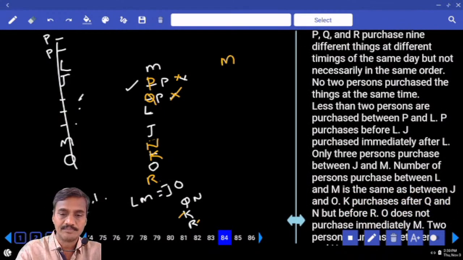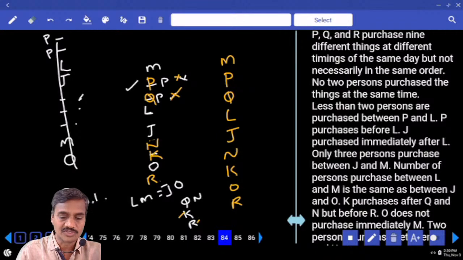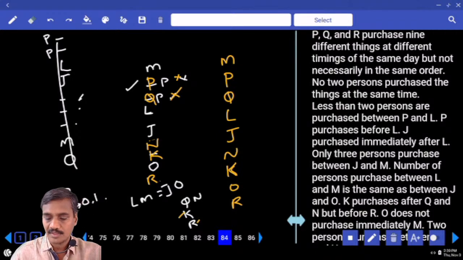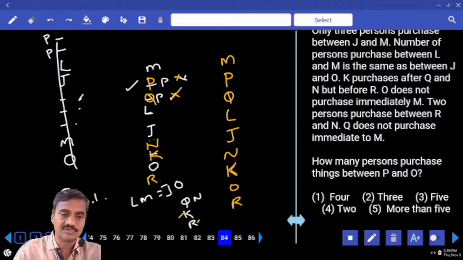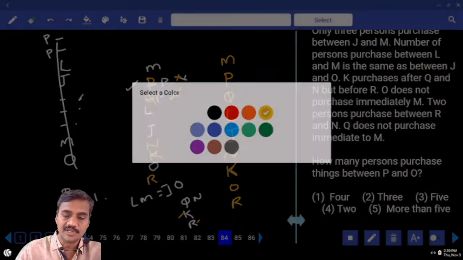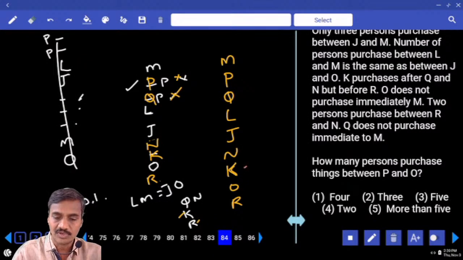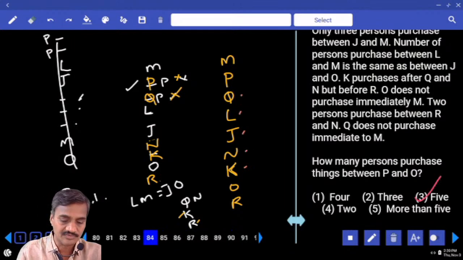M, P, Q, L, J, N, K, O, R. There are 9 persons. Then coming to question number 84. How many persons purchase things between P and O? In between P and O, tell me how many persons are there? 1, 2, 3, 4, 5. There are 5 persons, choice 3, question number 84.